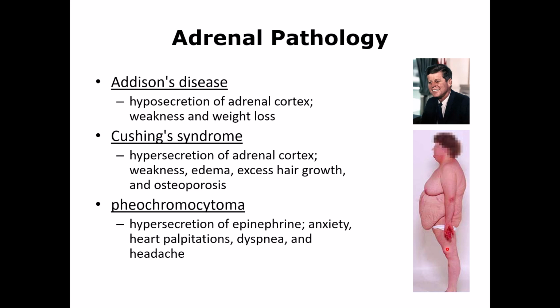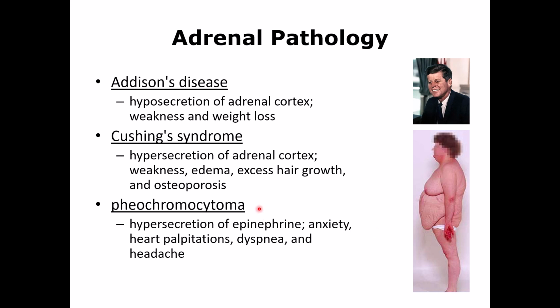And they have breakdown of the proteins in the limbs, so the limbs are thin. They may have hypertension and weakness, and the weakness is because of the breakdown of proteins. They may have excessive hair growth and osteoporosis, breakdown of bones, and the loss of calcium there. So they may have also psychological problems. So there are a lot of different things, but this is a benign tumor, not malignant.